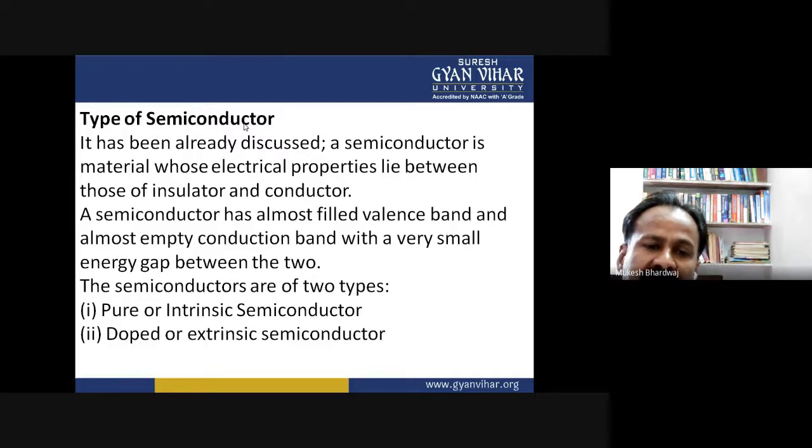The semiconductors are of two types: pure or intrinsic, and doped or extrinsic or impure. The extrinsic semiconductor is further classified into two categories: p-type semiconductor and n-type semiconductor.